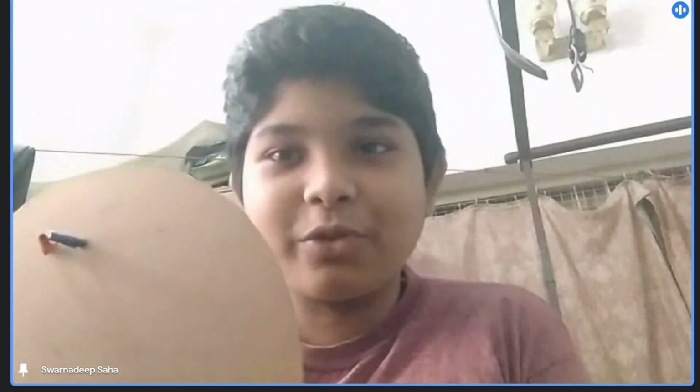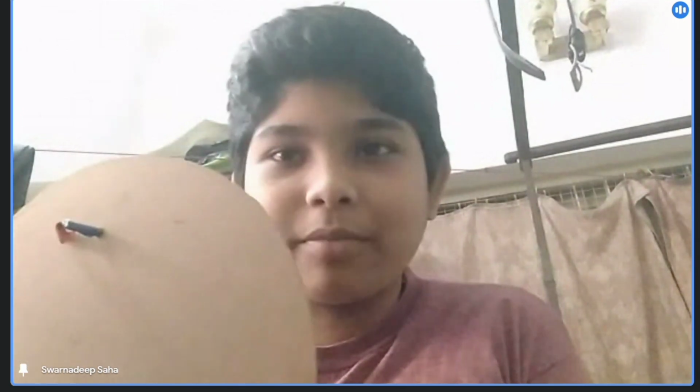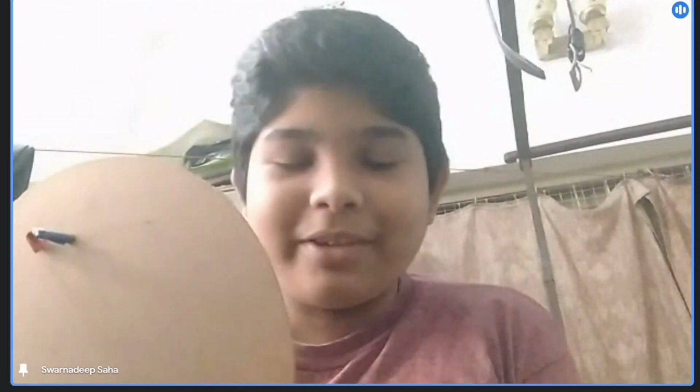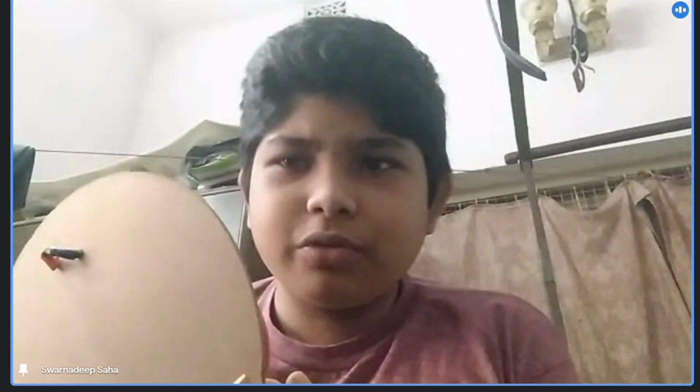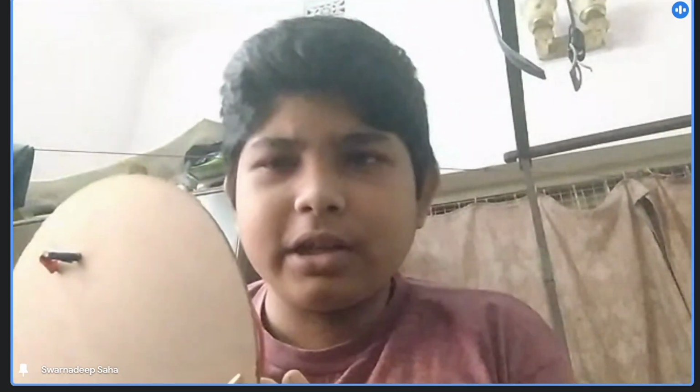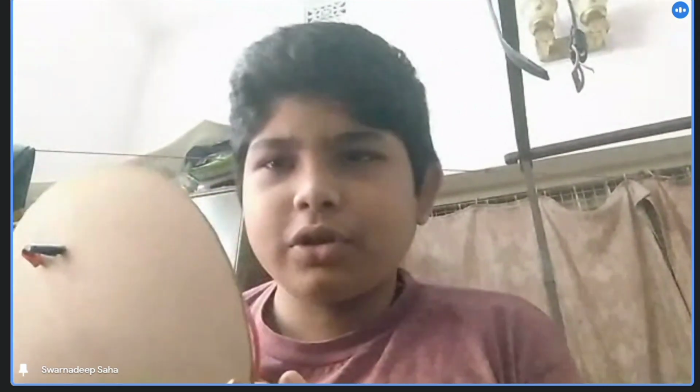Now where did this bulb come from? This is actually a very funny story. This is just a bulb from a toy which I used to play with in childhood. Maybe you also have that spongy ball which you throw at the ground and it glows. So that is the bulb I have used, and then I have attached this thing.